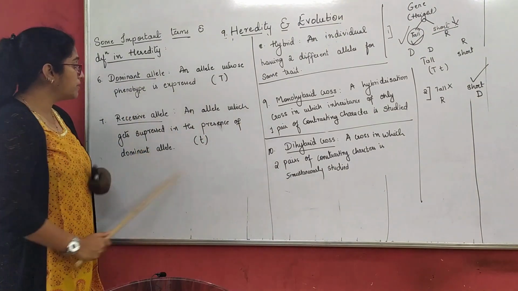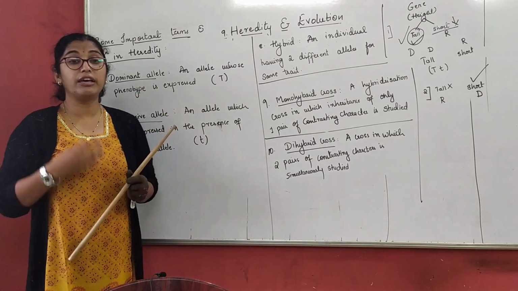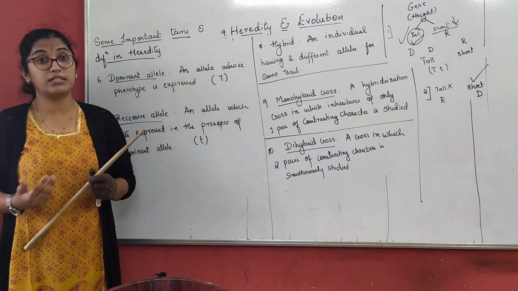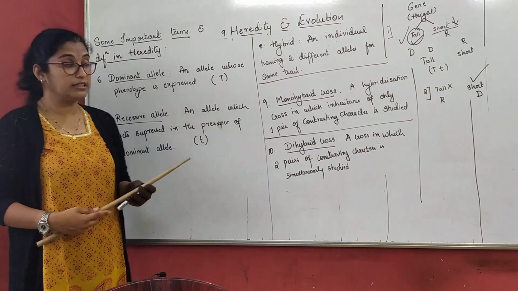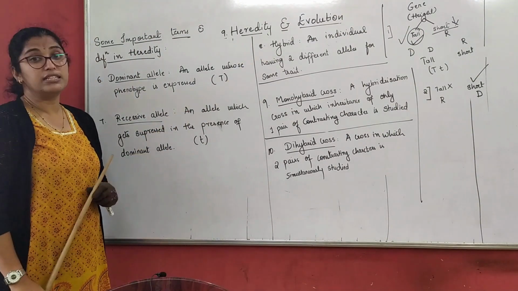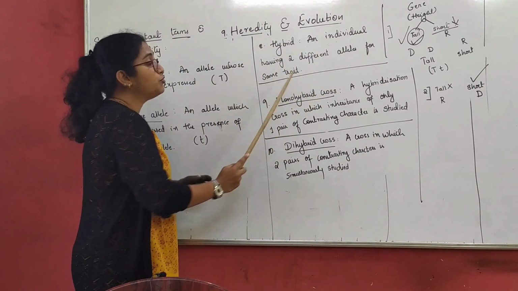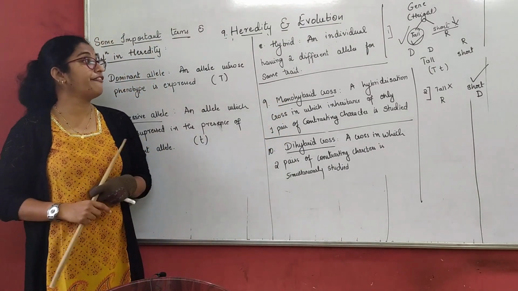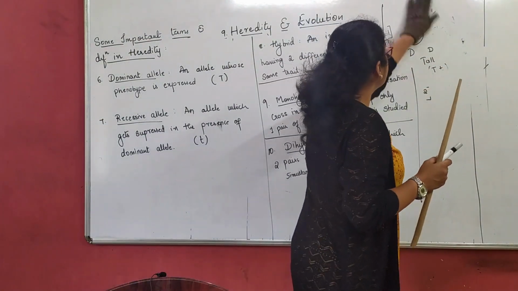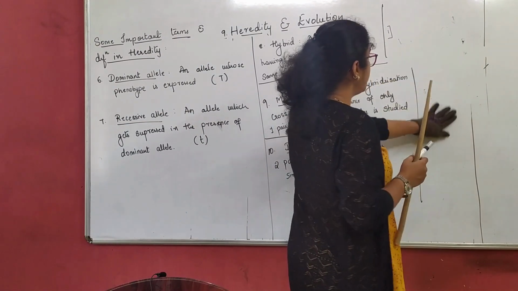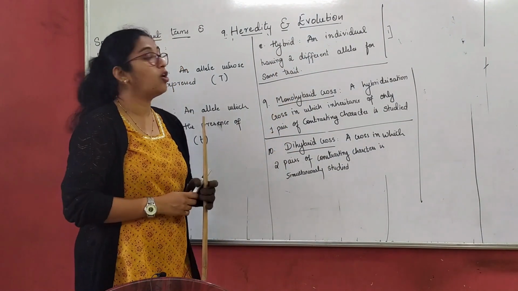You have a whole chapter where we study dominant and recessive in much more detail. Here we have to understand the concept of dominant and recessive. We also understood what an allele is. All of these are interrelated, one after the other. The next term is hybrid: an individual having two different alleles for the same trait. For example, I take a pea plant, the green pea we talk about. The individual is a pea plant here, having two different alleles of the same trait.